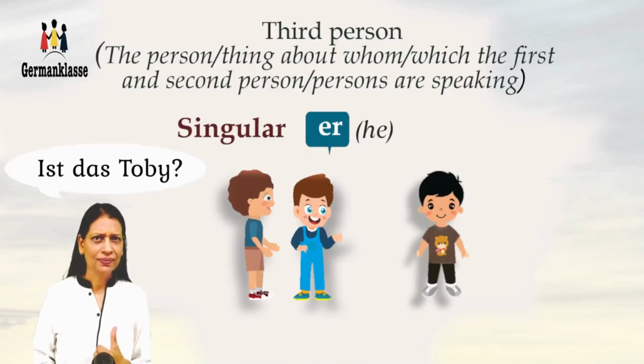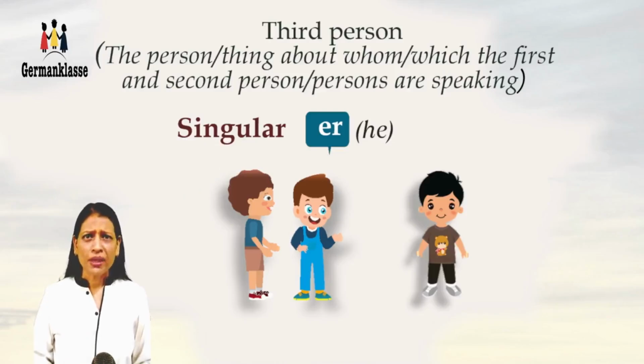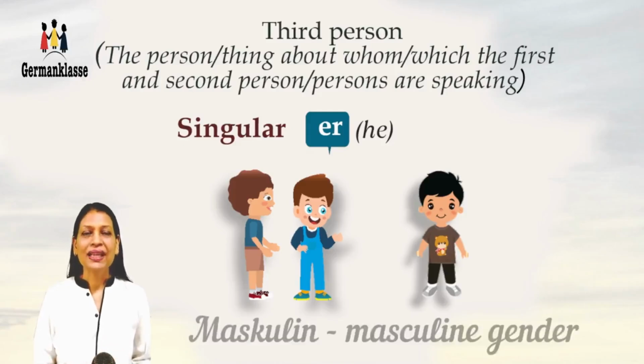Ist das Tobi? Is that Tobi? Ja. Ich glaube, das ist er. Yes, I think that's him. Tobi may not even be aware that you're discussing him. So here, Tobi is a third person masculine, and we address him as er. He.